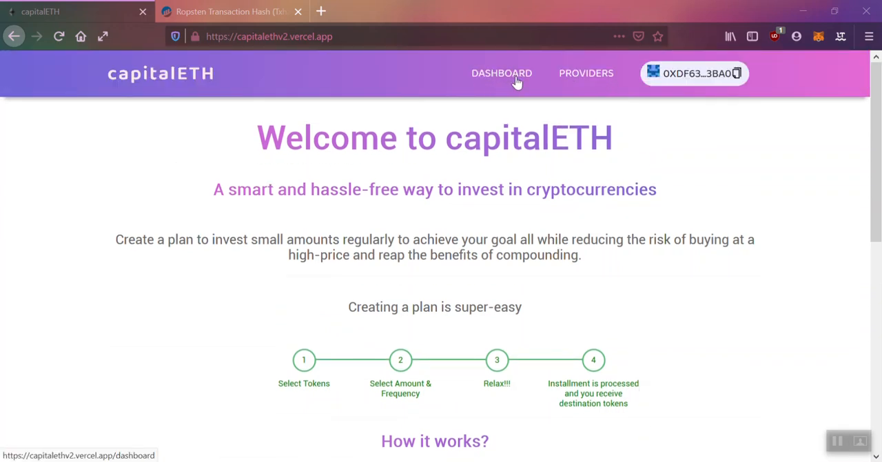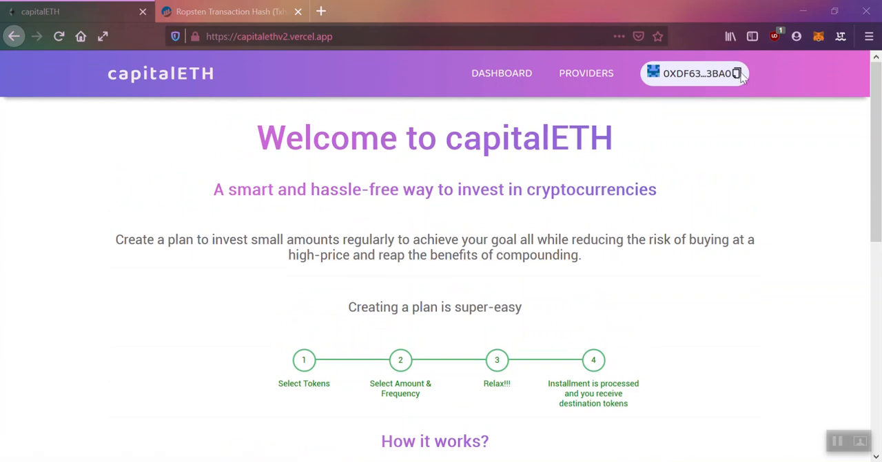So we have two actors here. One is the investor and one is the provider. The investor is any user who creates a plan and wishes to invest in tokens, and the provider is the user who processes those plans by paying for gas and receives a processing fee in return.